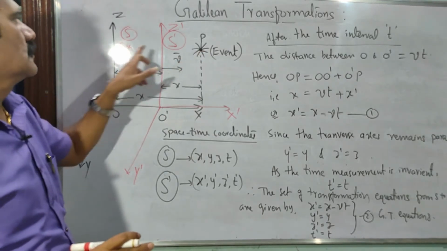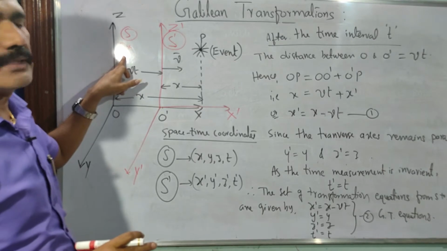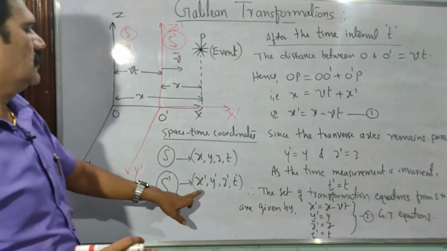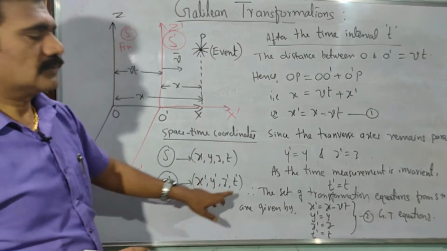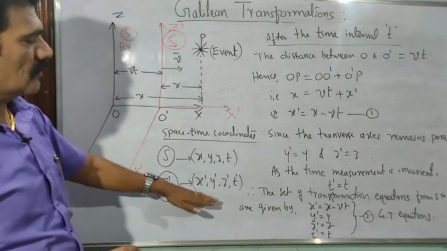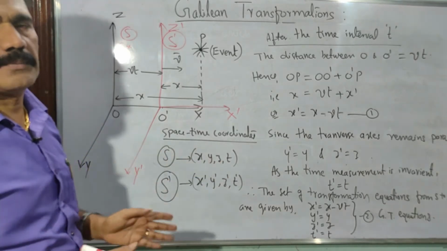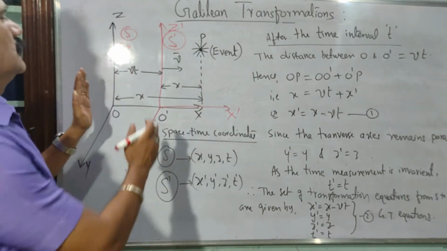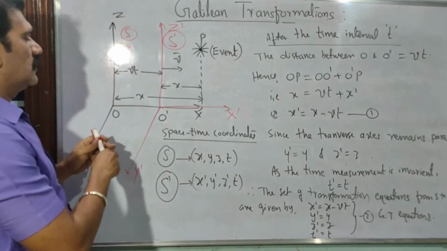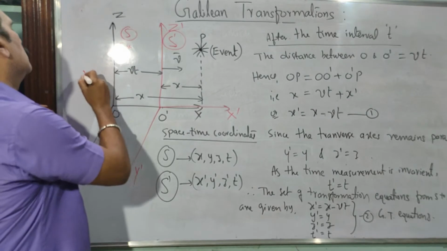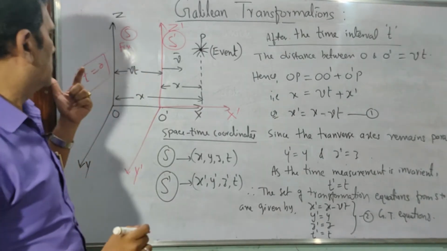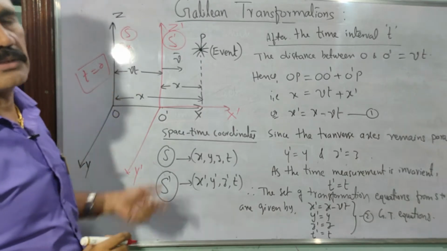No, because with respect to S, whatever measurements you take as x, y, z and t, and with respect to S dash also x dash, y dash, z dash, t dash, both will be the same. With respect to S and S dash, all the space-time coordinates will be the same as long as both the frames are coinciding. What do you mean by that? Coinciding means at time t equal to 0. Initially you consider those measurements at time t equal to 0.